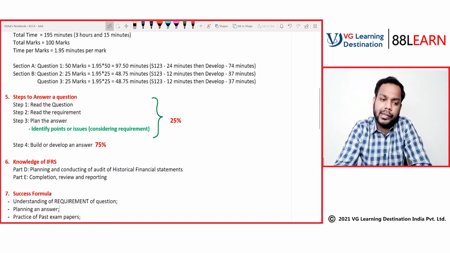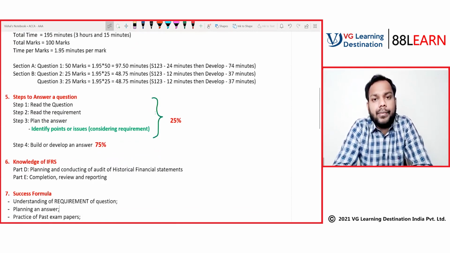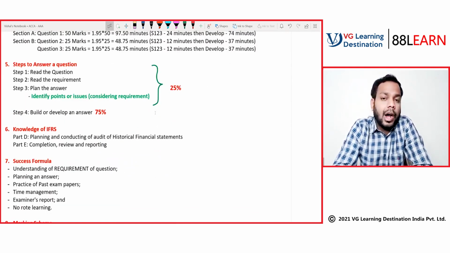Why IFRS? When you conduct an audit, you audit the financial statements. And how are financial statements prepared? The financial statements are prepared using IFRS or IAS, right? International Financial Reporting Standards or International Accounting Standards. These are the standards which are used to prepare the financial statements.